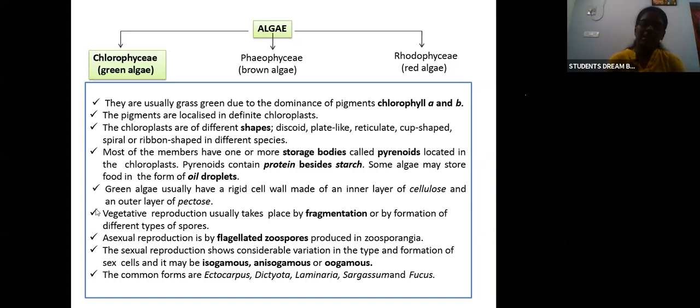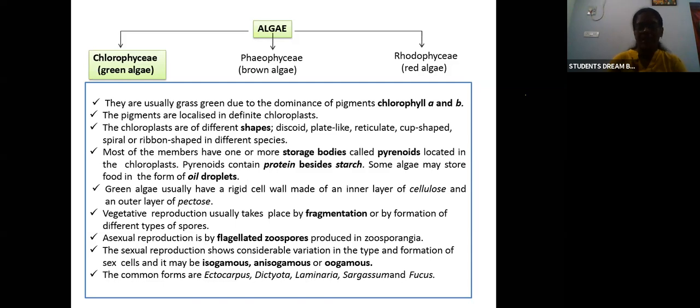Green algae usually have a rigid cell wall made up of an inner layer of cellulose, as we already saw. The inner layer of the cell wall is cellulose, and the outer layer has pectin or pectose. Vegetative reproduction is generally by fragmentation. Asexual reproduction is by flagellated zoospores. Sexual reproduction is by fusion, which can be isogamous, anisogamous, or oogamous.